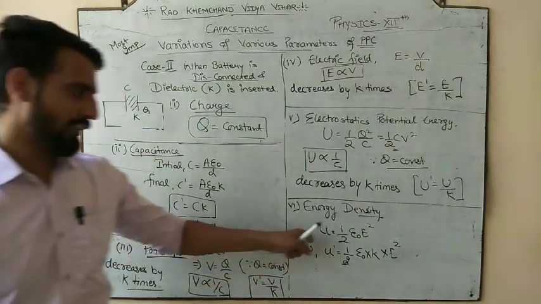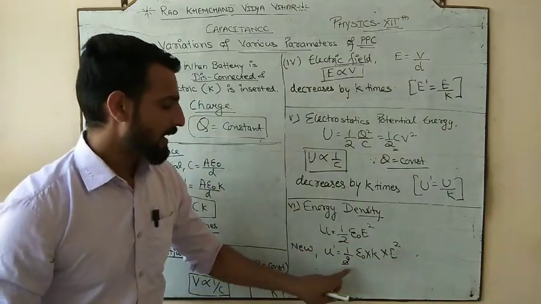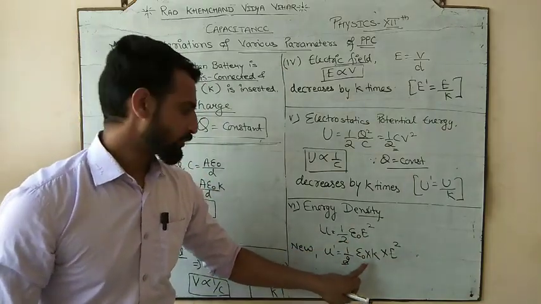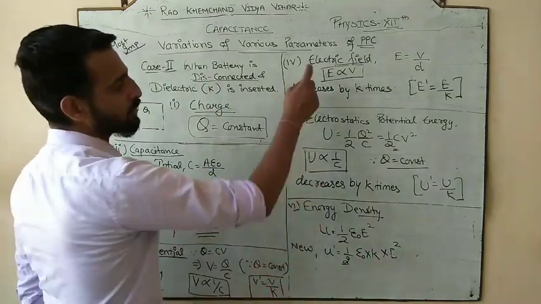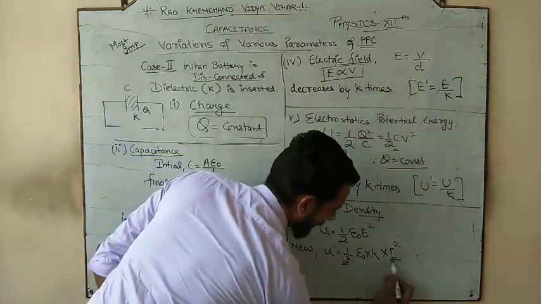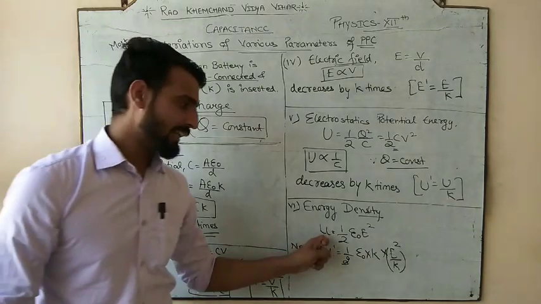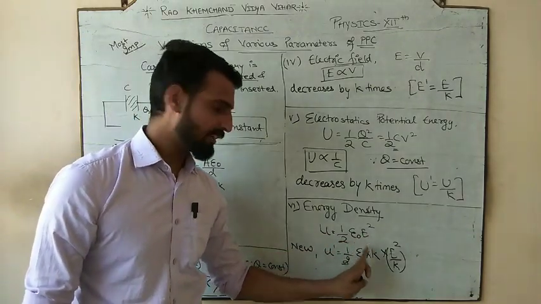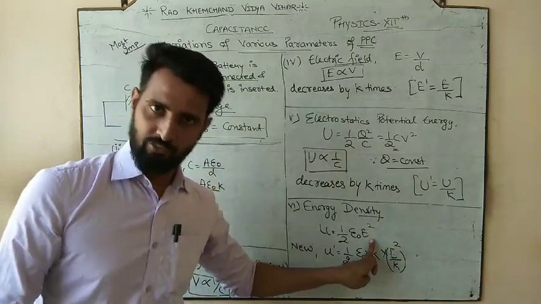energy density. So the initial was half epsilon naught E square. Now, since the medium is added, it becomes epsilon naught K, but the electric field also changes in this case. And what is the new electric field? It would be E by K. So the new energy density would be half, new permittivity epsilon naught K, into the square of the new electric field.